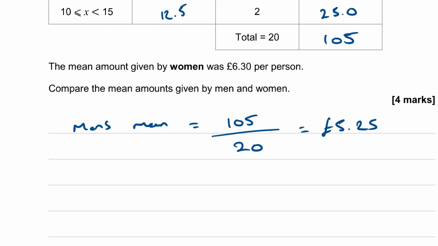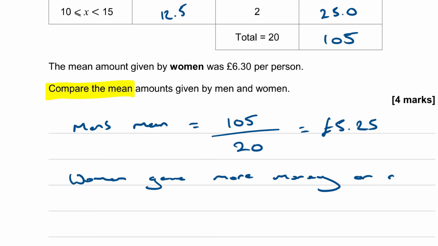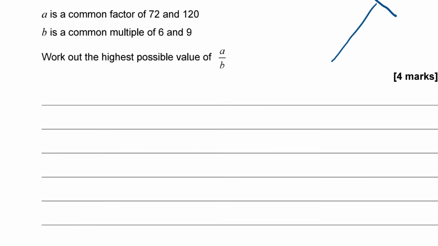Now, we have found the mean, but we haven't compared the mean yet. So to compare it, we need to say which one is bigger. So women gave more money on average. So that's our comparison.